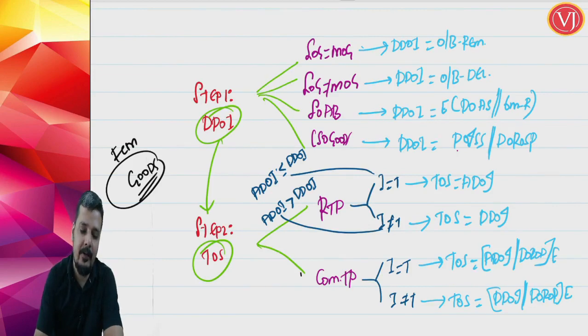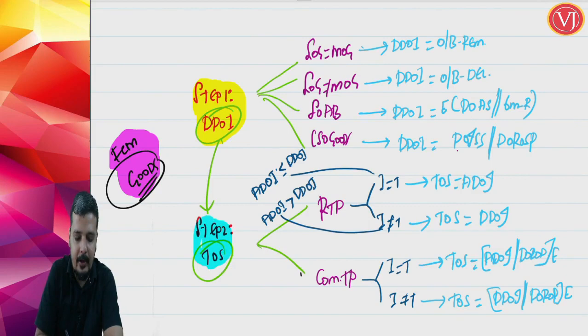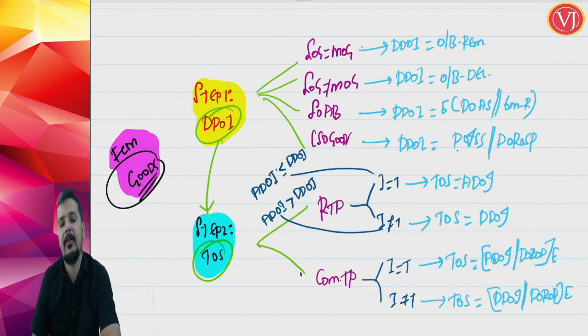Whether or not, friends, the question is asking about due date of invoice, step number 1 is always due date of invoice. If the question is about forward charge mechanism, whether goods or services, first step is always due date of invoice. The second step, friends, happens to be your time of supply. So first step is always due date of invoice, second step is time of supply.